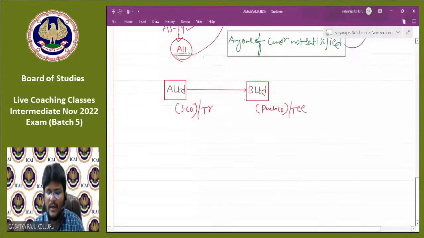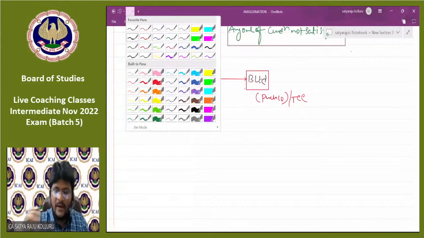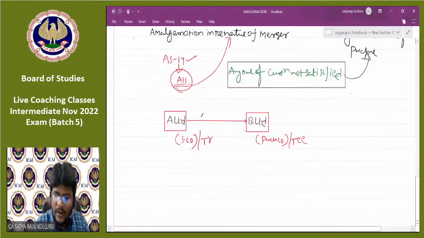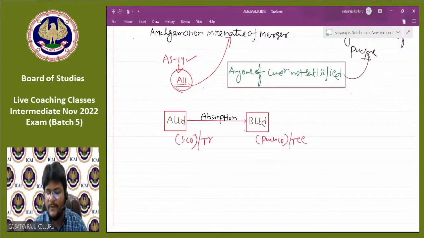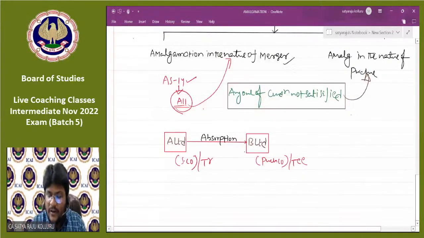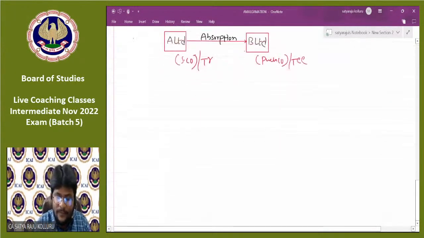That's it. Okay, fine. Now, what are such conditions, sir? Or you can call it as absorption as well. I'm just taking the example of absorption to explain these conditions. Now, this absorption is said to be amalgamation in the nature of merger. All the below conditions need to be satisfied. Condition number one is